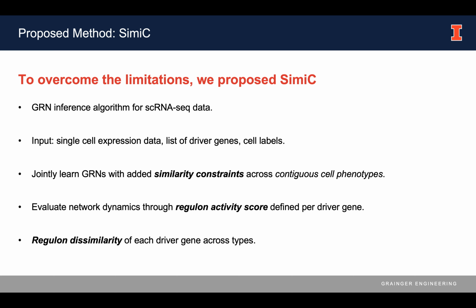So with that in mind, and to overcome the limitations, we propose SimiC. SimiC is a GRN inference algorithm for single-cell RNA-seq data analysis. It requires as inputs single-cell expression data, a list of driver genes, and the labels of the cells. SimiC will jointly learn GRNs with added similarity constraints across contiguous cell phenotypes. It also provides a framework to evaluate network dynamics through the Regulon activity score defined per driver gene. We also proposed Regulon dissimilarities of each driver gene across types for clustering or downstream analysis.